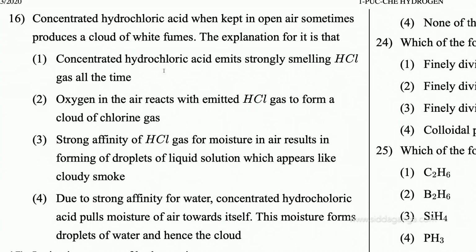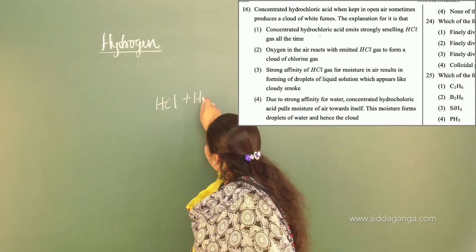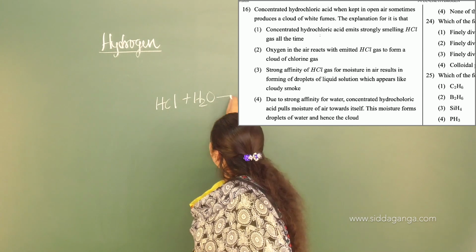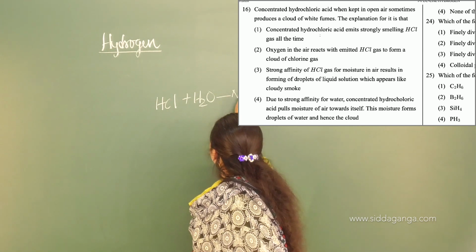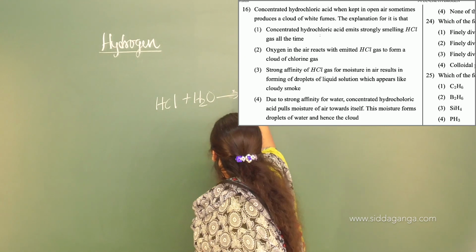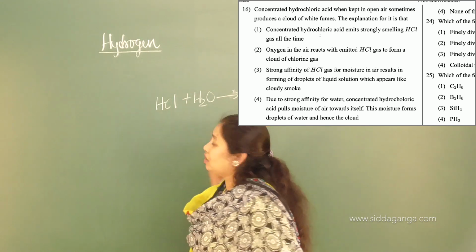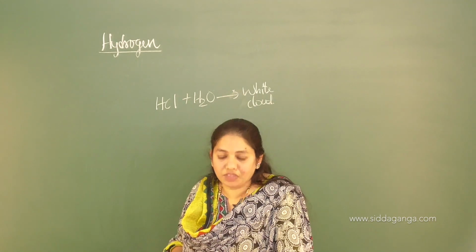So it is option number 3, the strong affinity of HCl towards moisture, that is, the water content. It will form a white cloud. That is based on the reactivity of this one.